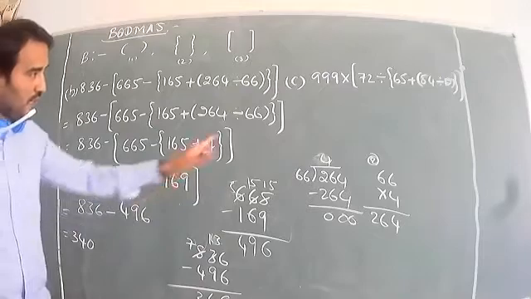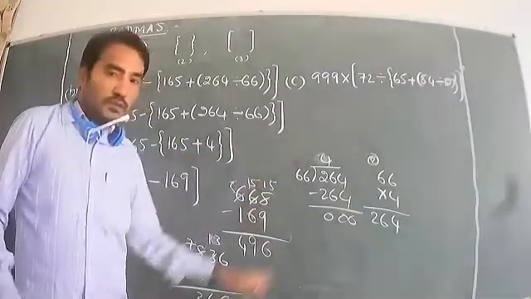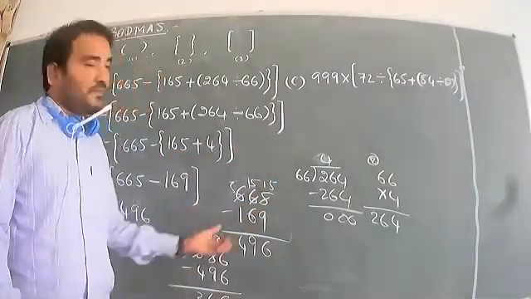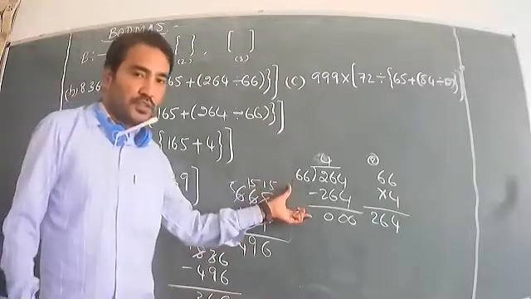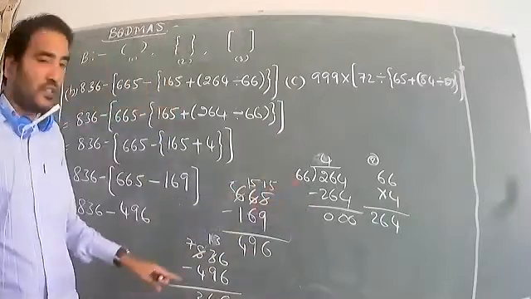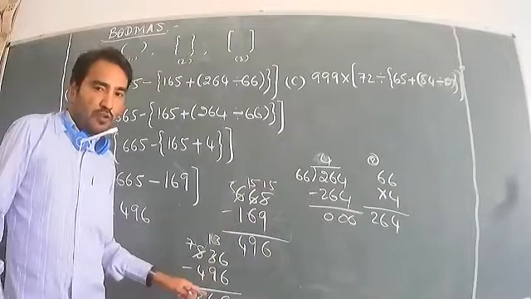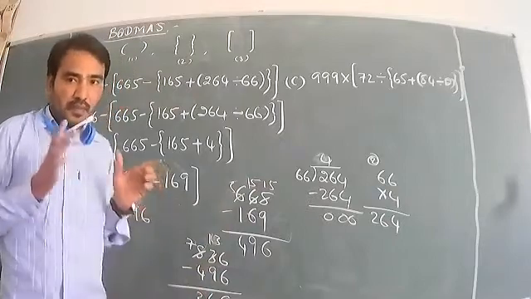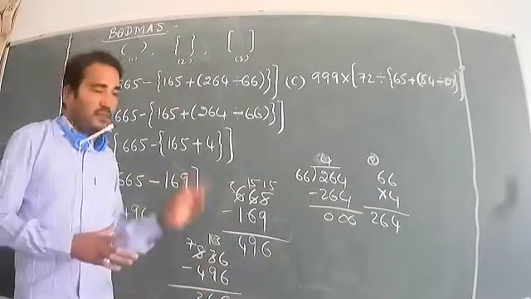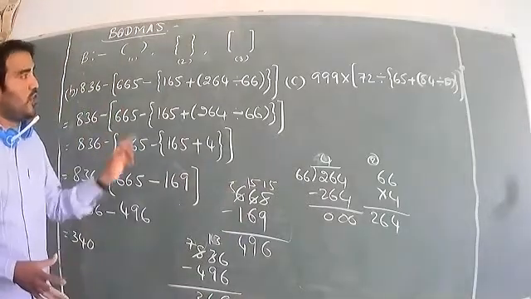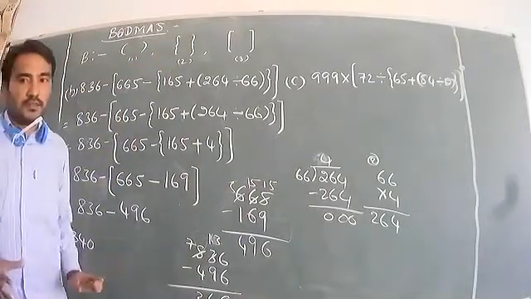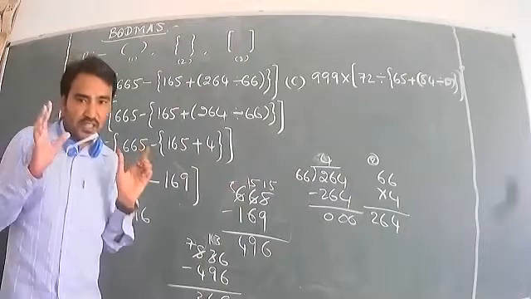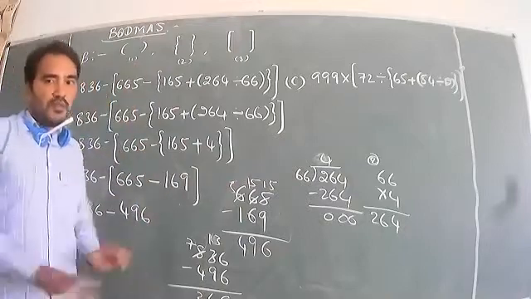So you have to write the common bracket one first. We can divide 66 into 4: 66 times how much is 264? That is the same concept you have to use in the remaining sums. Very, very easy concept. First, understand the brackets. The BODMAS problem is very, very easy.